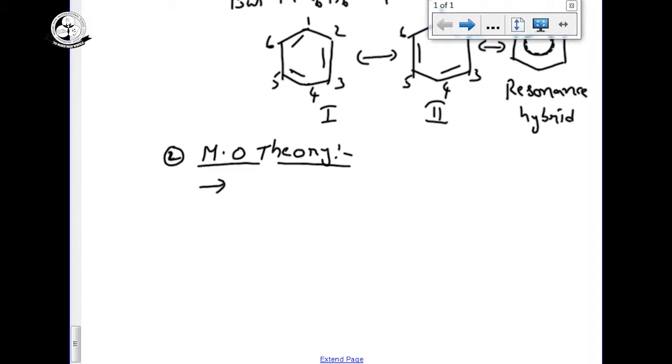The molecular formula of benzene, we know, is C6H6.